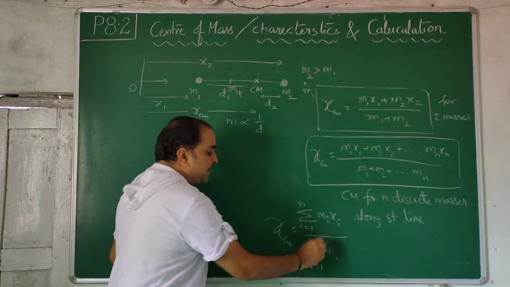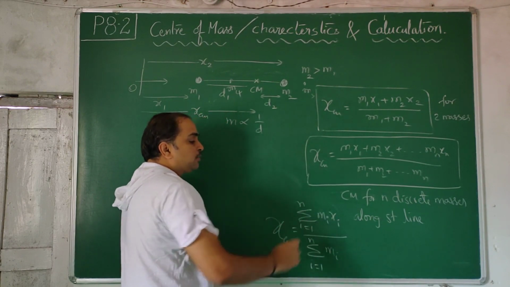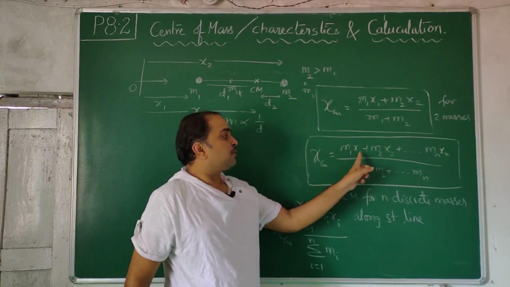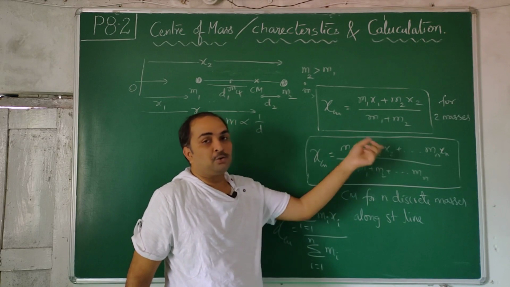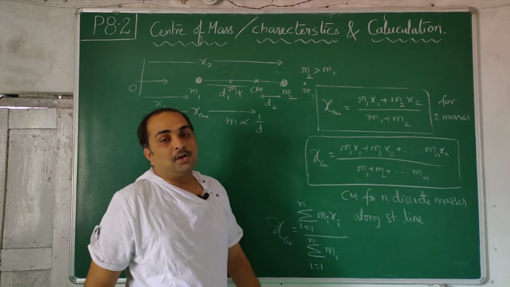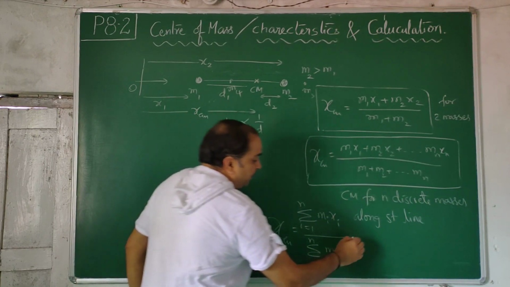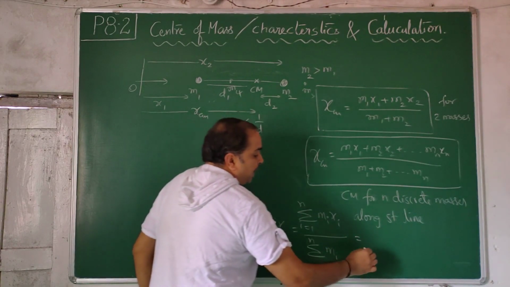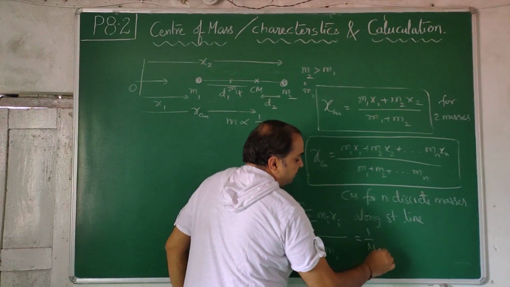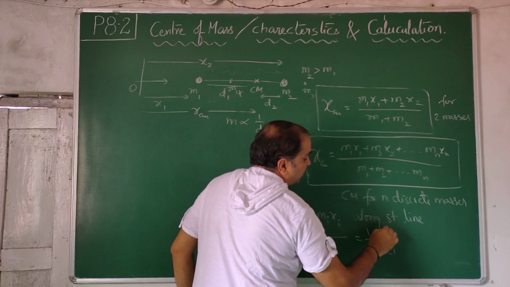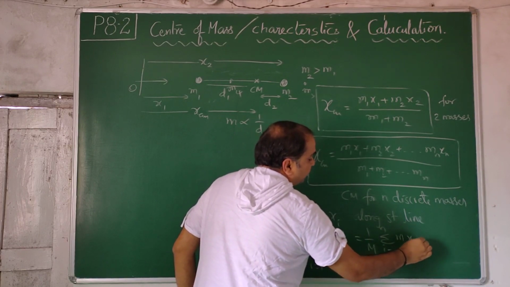Don't cancel mi and mi, it's not true like that. So mi xi, m1 x1 plus m2 x2: first do the product, then do the sum, then divide. The denominator can also be taken as the total mass of the system, capital M. So xcm is 1 by M times sigma i equal to 1 to n mi xi.